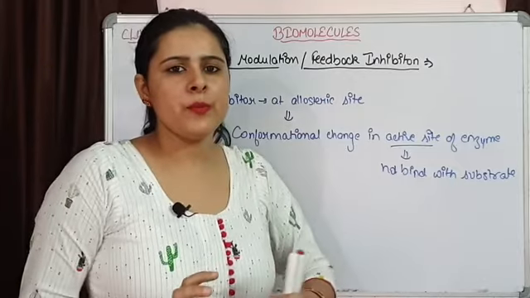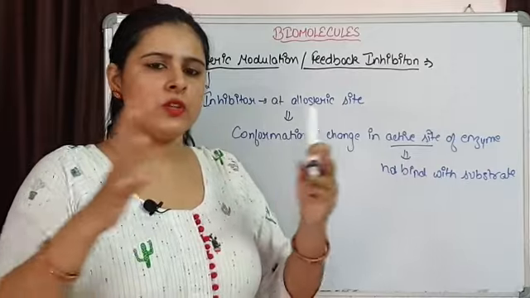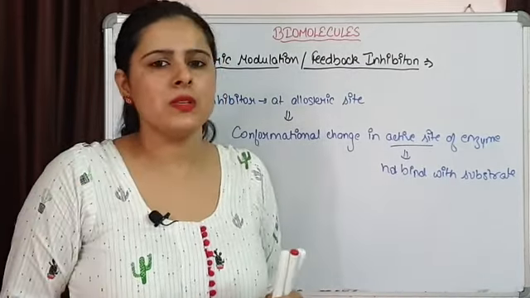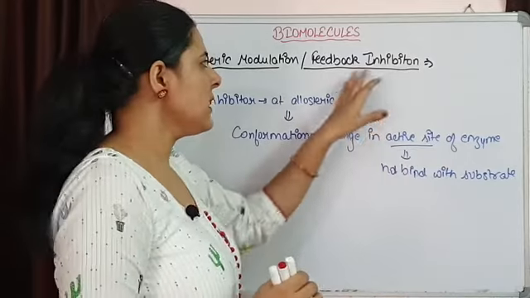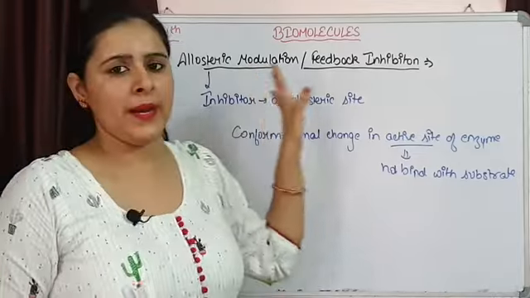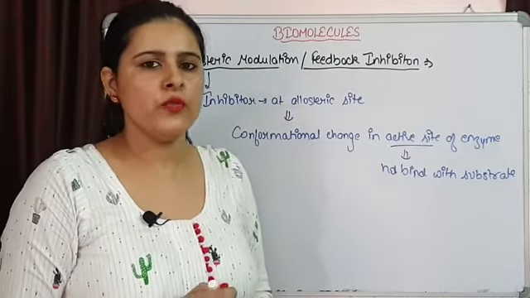कोई भी इंजाइम या प्रोटीन जब ज़्यादा अमाउंट में सिक्रीट होना स्टार्ट होता है, when it is going to achieve its maximum concentration, then that is going to inhibit its own synthesis and secretion, that is feedback inhibition. So this feedback inhibition is occurring by binding with the allosteric site and stopping the process.